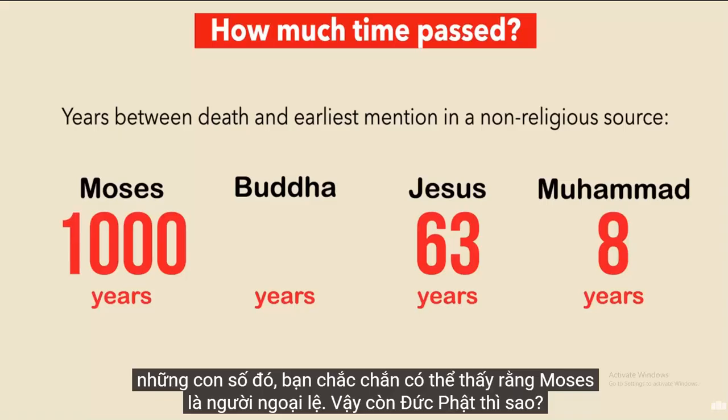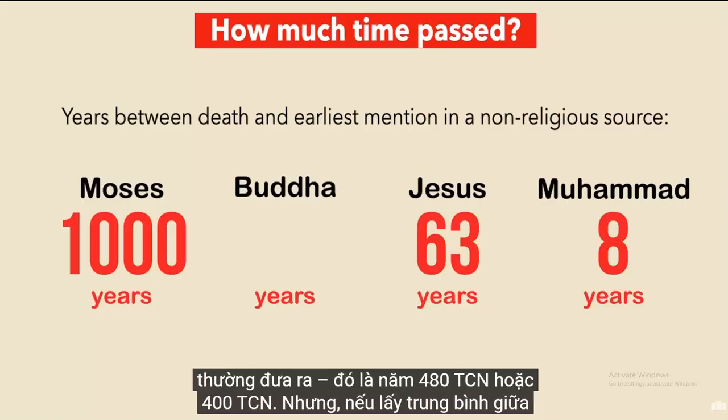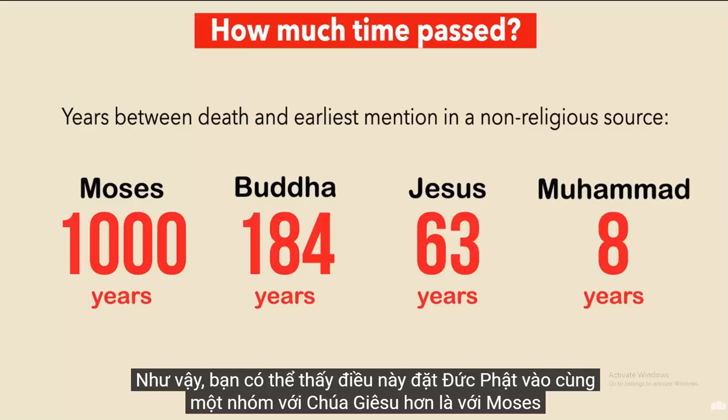What about Buddha? First off, it's a bit tricky because there are two different death dates that scholars tend to give. It's either 480 BCE or 400 BCE. But if we go with an average between those two and then measure from the date that Ashoka erected his pillars, we get 184 years. So you can see that this puts the Buddha in a category more similar to Jesus than to Moses or Muhammad.